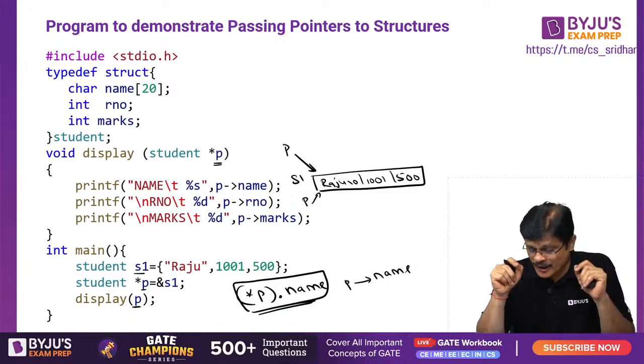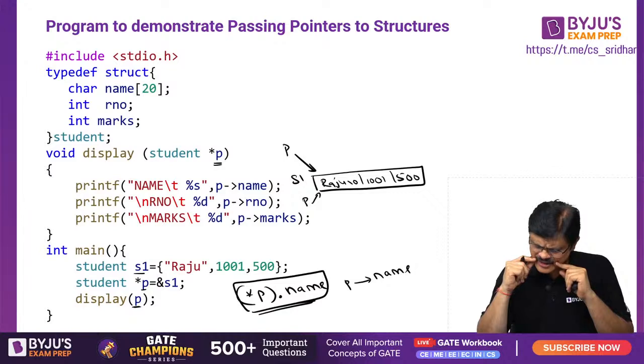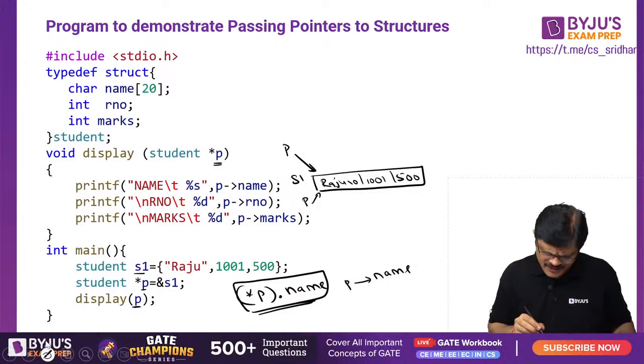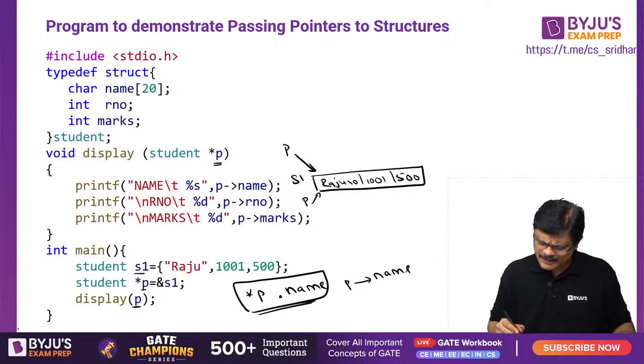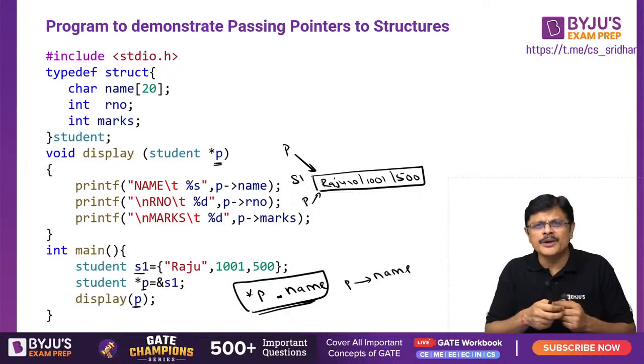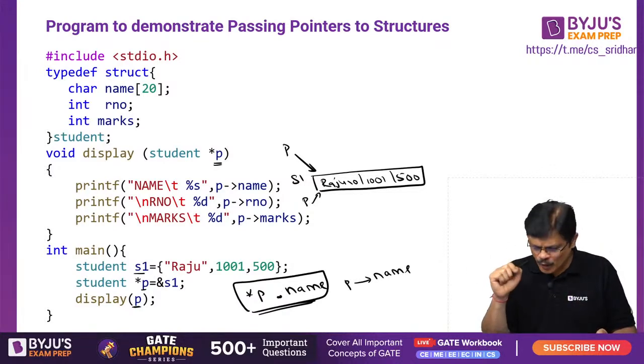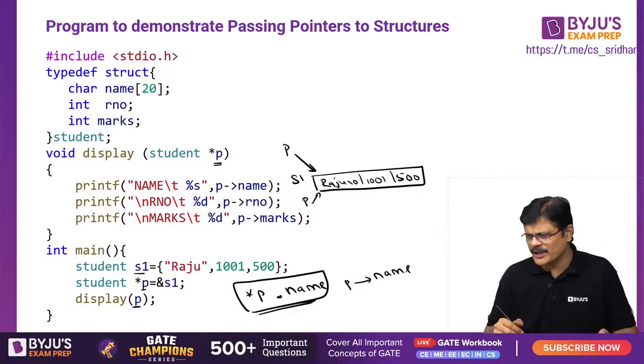I think they are having the same precedence, no? Yeah, sorry, I think it's not necessary. Star p dot name is fine. I think star p will work. Star and dot are both primary operators, left to right associative. So obviously star p dot name can be done.